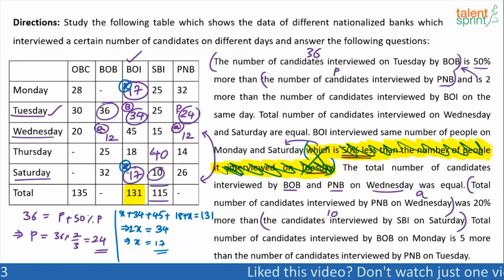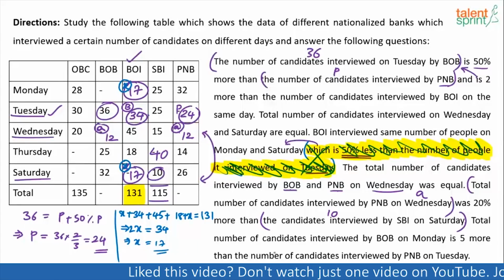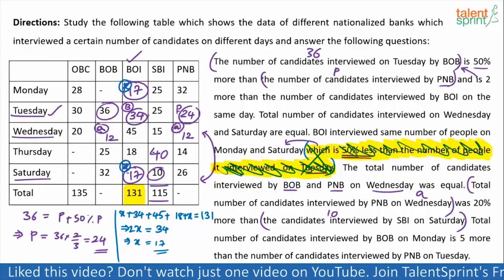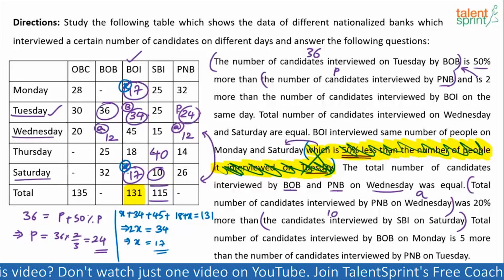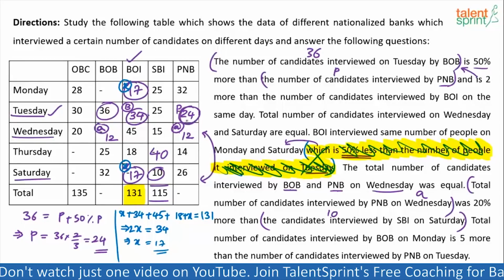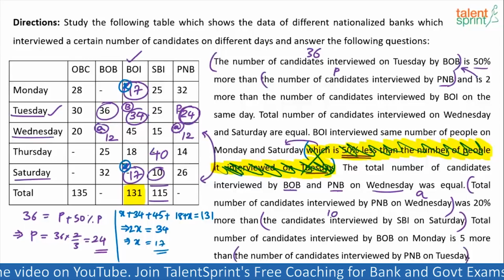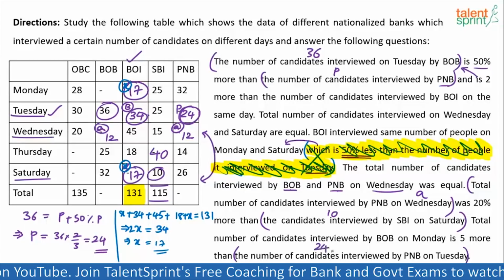Next point. Total number of candidates interviewed by BOB on Monday is 5 more than the number of candidates interviewed by PNB on Tuesday. Now, what's the number of candidates interviewed by PNB on Tuesday? PNB on Tuesday is 24, right? So BOB on Monday is 5 more than 24. Now read the statement again.